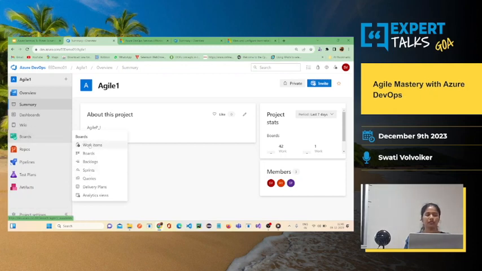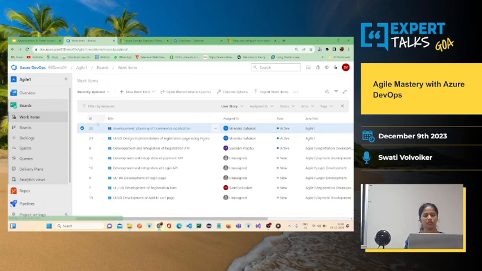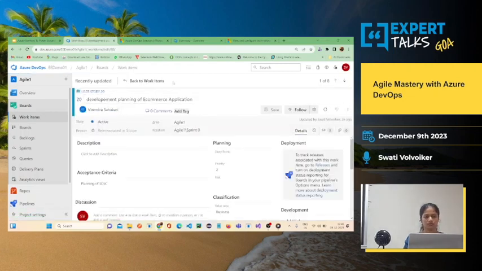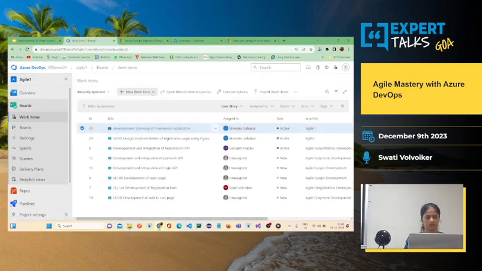Okay. Now let me show you how the work items get displayed. Okay. Let me choose work items. So these are the work items that I have created initially. Basically, it consists of user stories. Okay, I'll show you how the user stories look, or how you can create the user stories. So these many work items are there in the Agile. Okay, when you just select the user story,